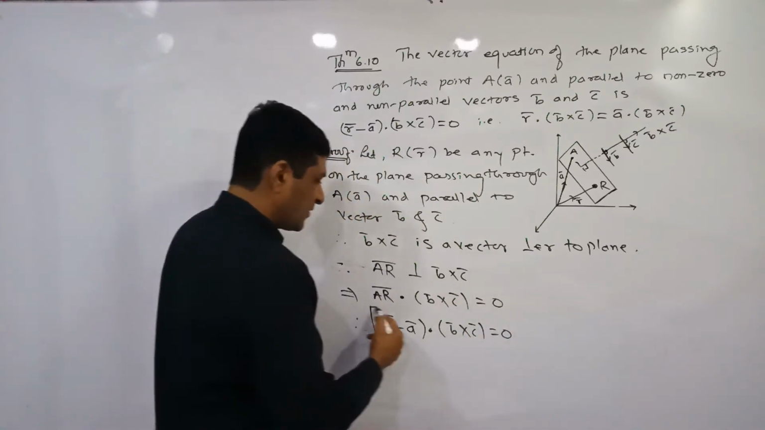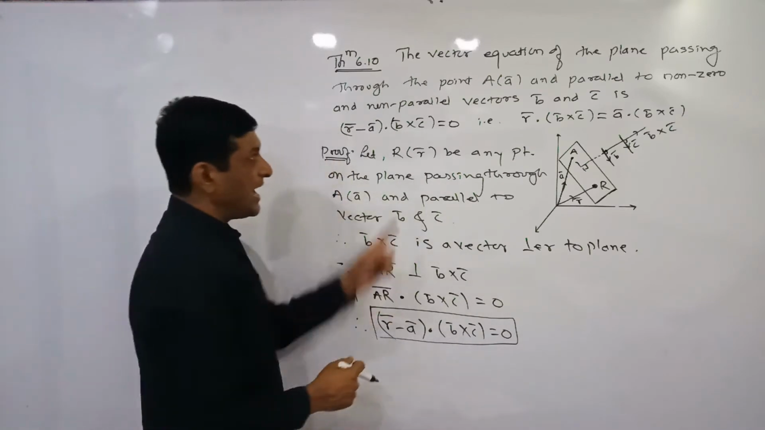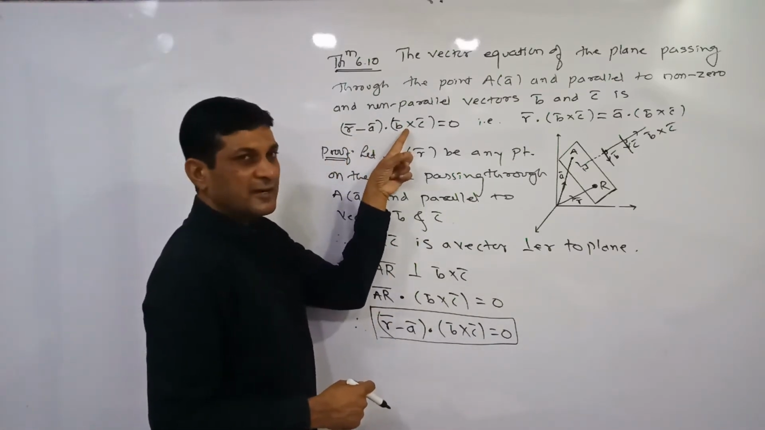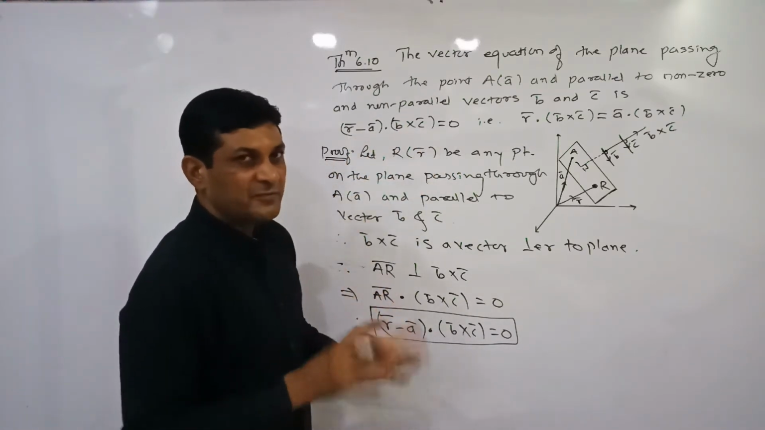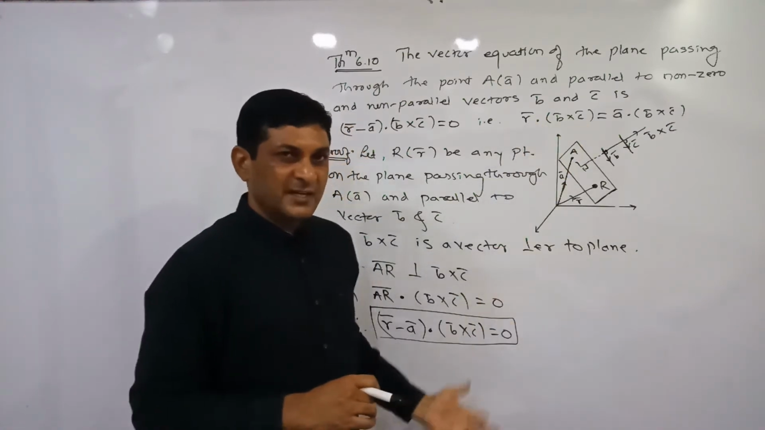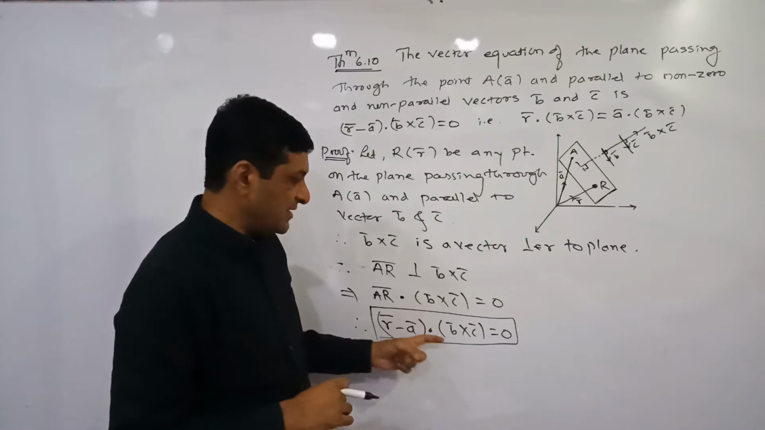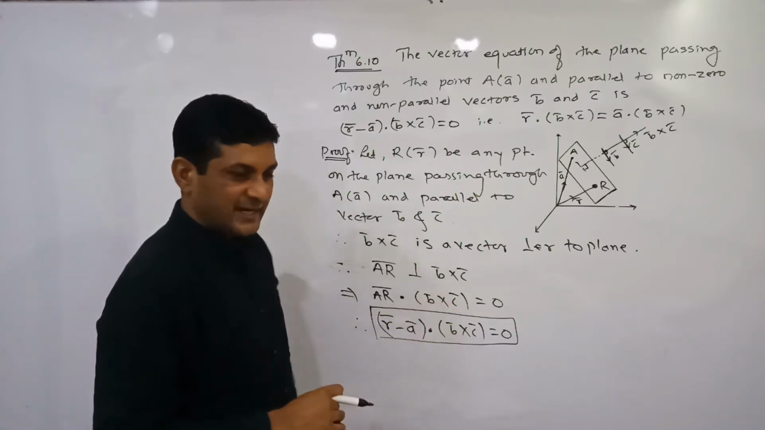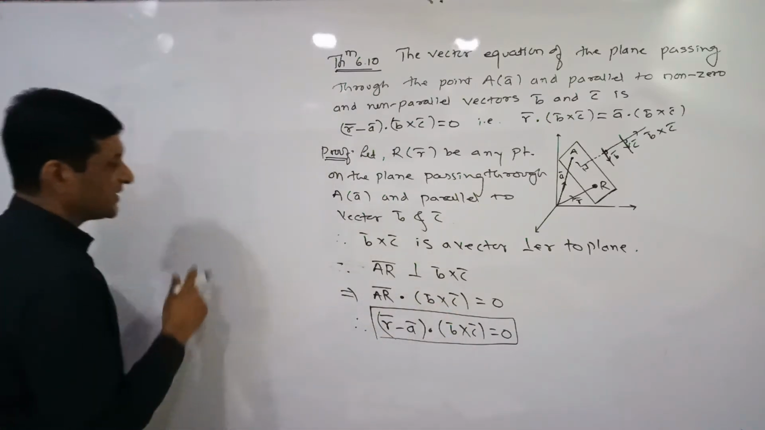So in this way we have got our required result here. R bar minus A bar dot B bar cross C bar is equal to 0. But whenever we are solving an example, priority is given to this formula. So let us simplify this formula. First we are taking the dot product of these two brackets. So let us see what we'll get.